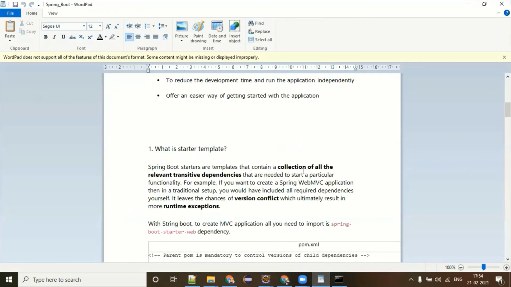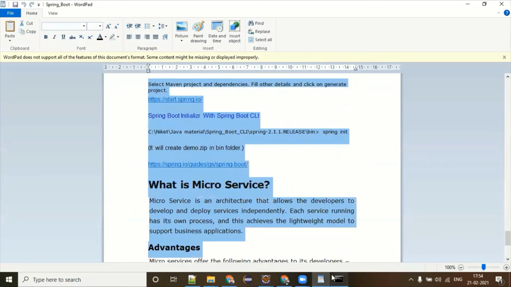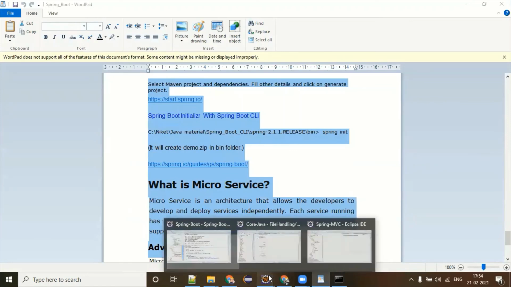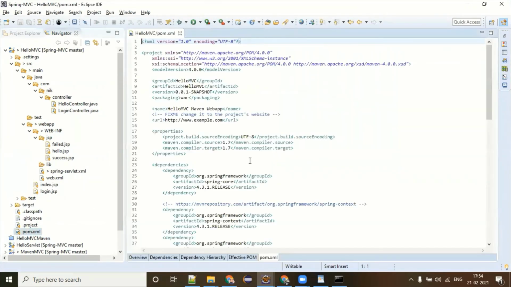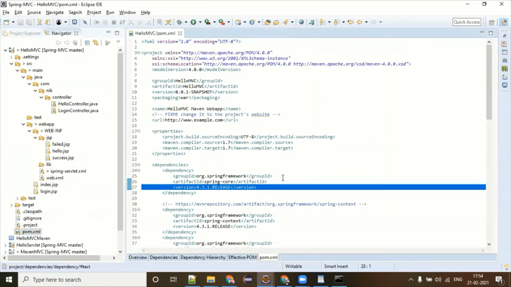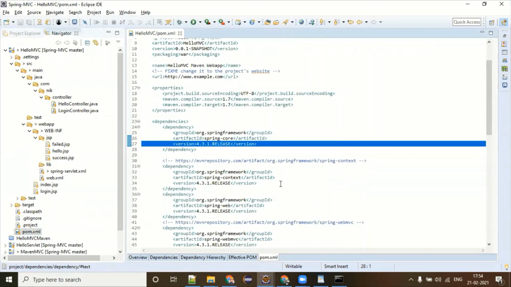So a starter template is doing lots of magic for you. I was talking about the version. What is the problem with the version? Come to this Spring MVC. You must have noticed there's a version for each dependency; we are maintaining one version. But in a Spring Boot world, you don't need to do this. You don't need to provide a version. Why don't we need to give a version?